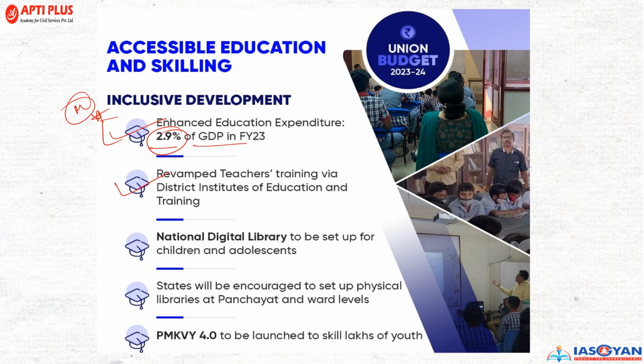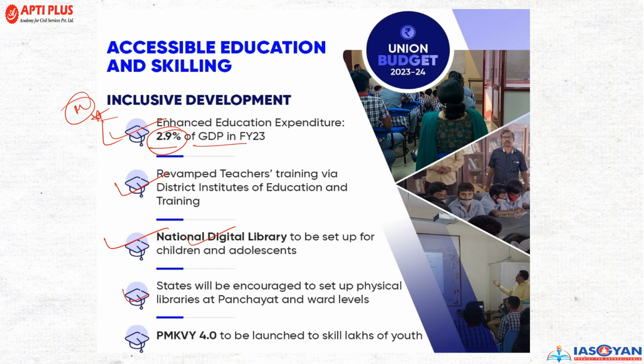Revamped teacher training via District Institute of Education and Training will be there. Now, the government has said that a national digital library to be set up for children and adolescents. So why? Because youth need to be well vested with the quality education. In light of that, a national digital library will be promoted.